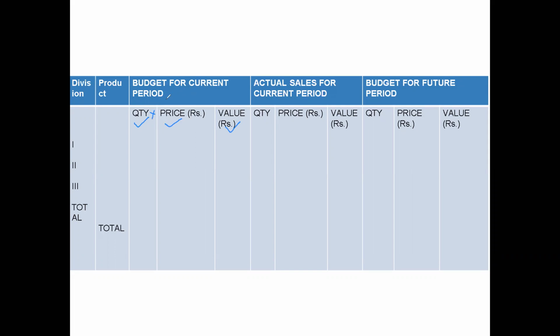So this is the budget or sales budget. Now this is the actual sales, the current sales. So here again we'll write the quantity, price and the value. So if there is any budget that has to be considered for future period, then we'll write its quantity, price and the value. So basically the current period and the actual sales difference, budget sales and actual sales difference. Here we can find out the deviations.